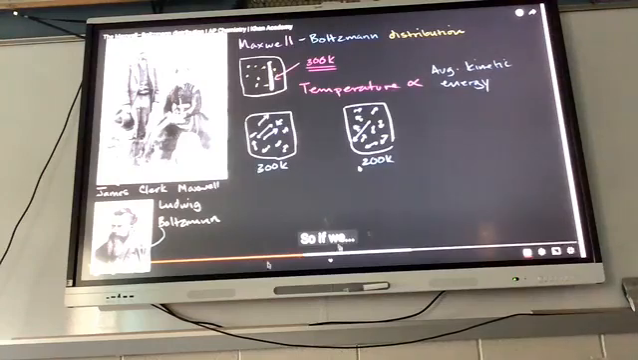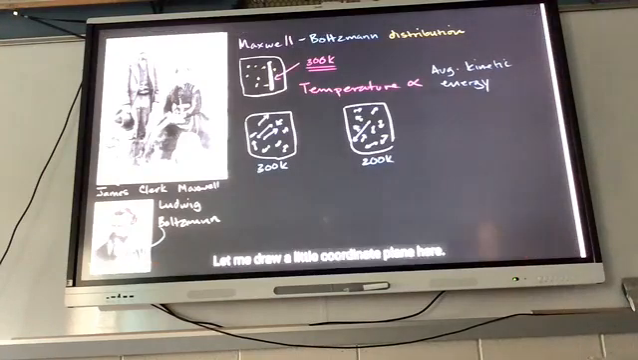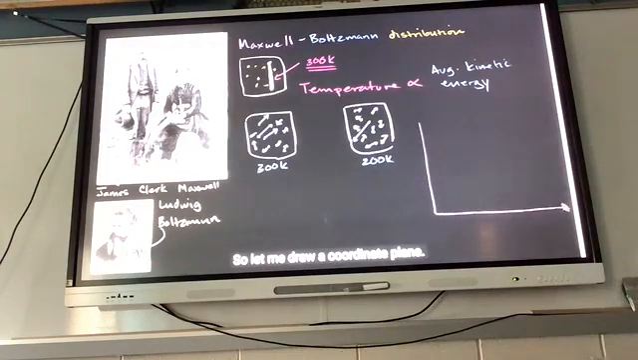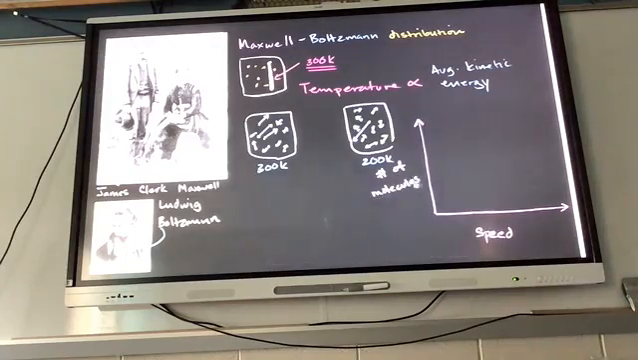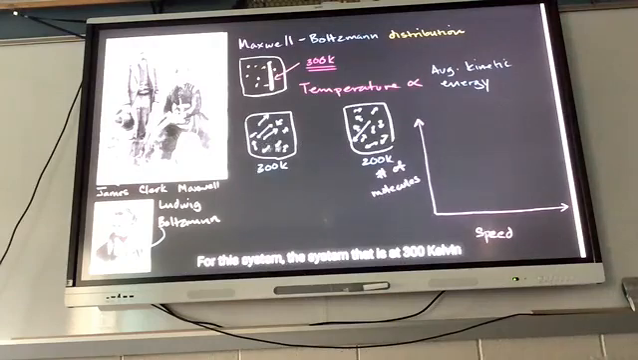So let me draw a little coordinate plane here. On this axis I were to put speed, and on this axis I would put number of molecules. For this system, the system that is at 300 Kelvin, the distribution might look like this.